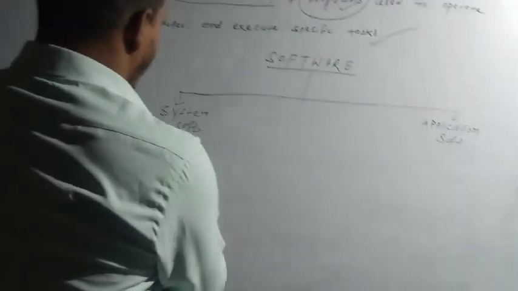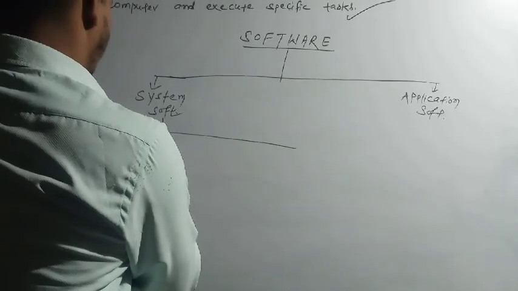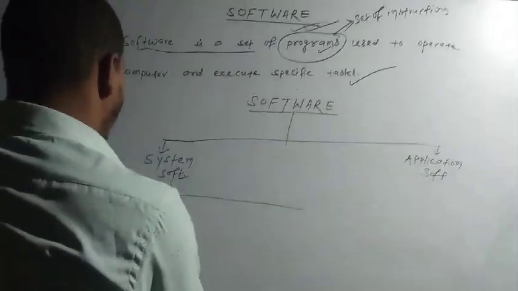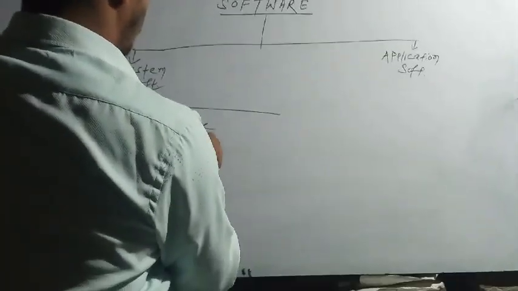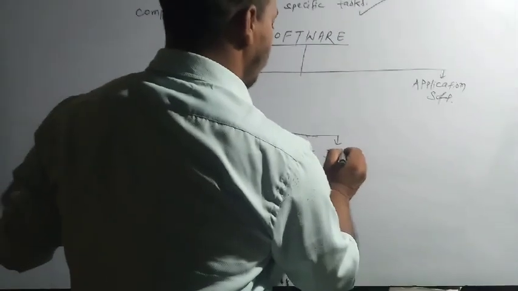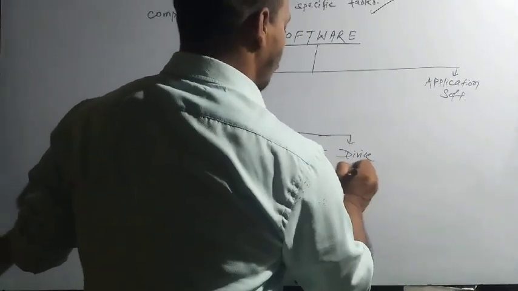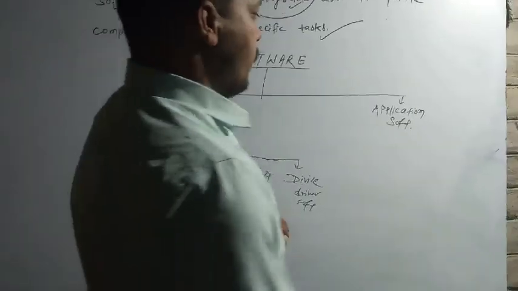System software can also be categorized as operating system, language processor, utility software, device driver software, and application software.